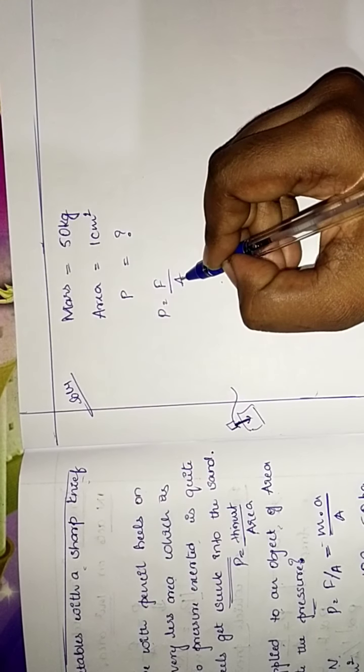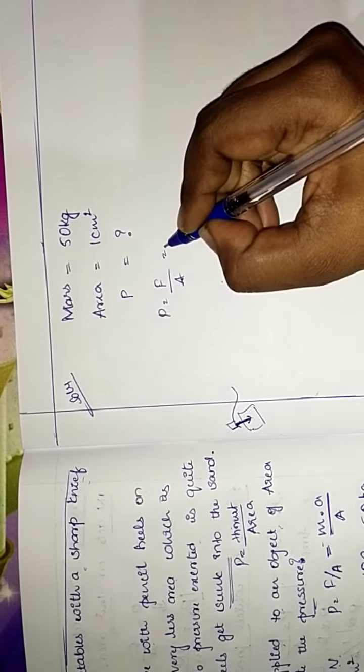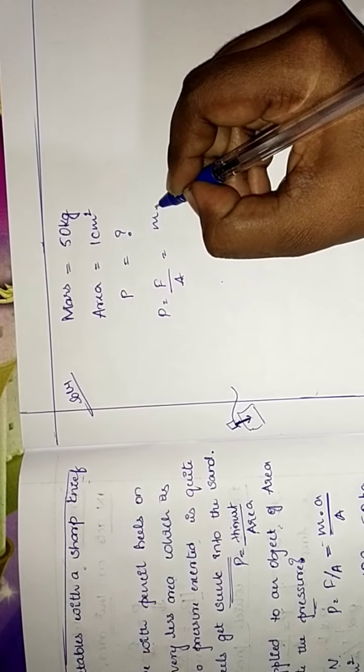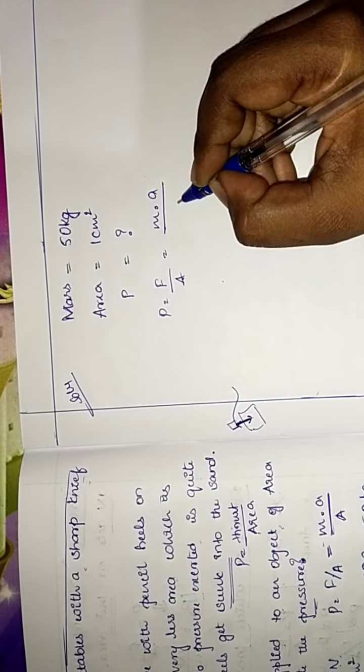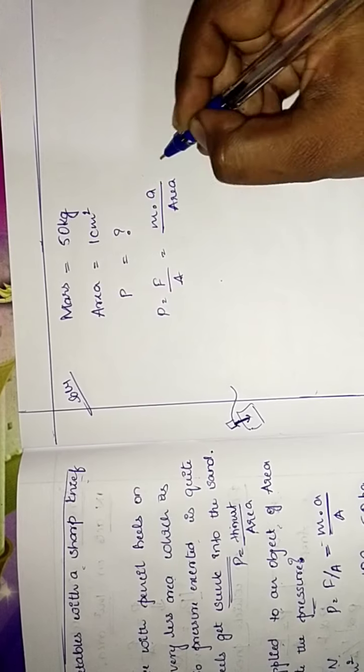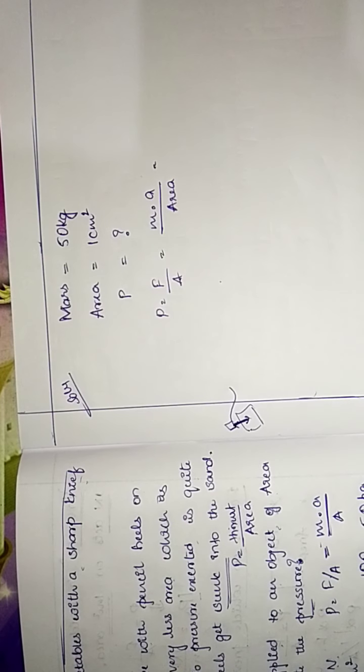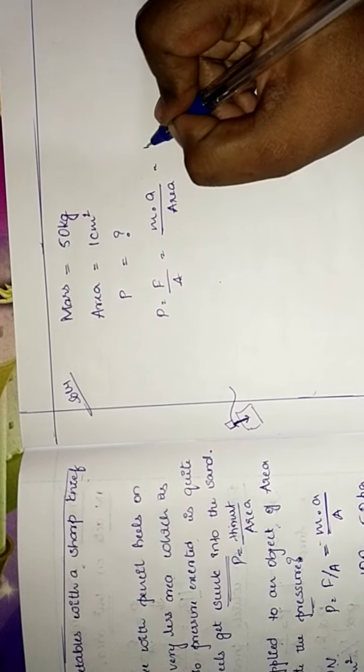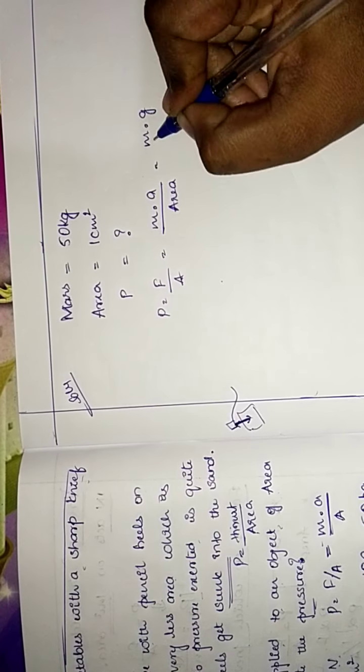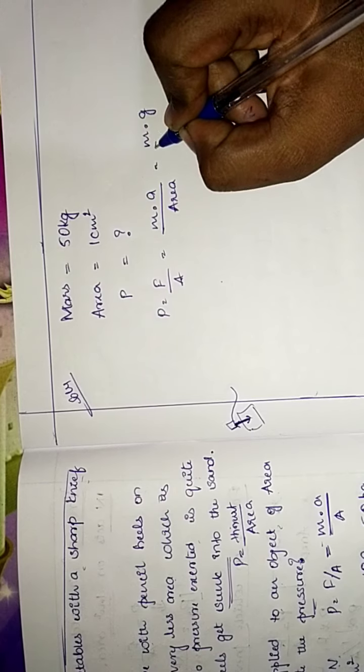Force by area, which is equal to force, which is nothing but mass into acceleration, divided by area. So here, as we are taking it on the ground, a woman wearing heels on the ground, isn't it? Woman standing on the ground. So let us take it as mass into g, that is gravity, because she is standing on the ground.